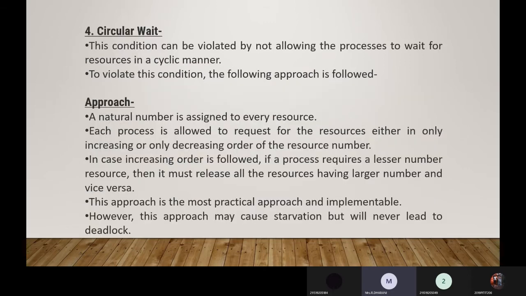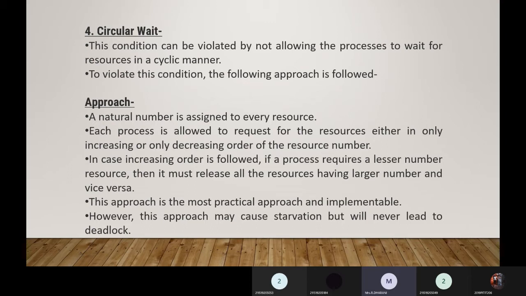Now, circular wait. Let's see what approach we follow for this condition. This condition can be violated by not allowing processes to wait for resources in a cyclic manner. To violate it, the following approach is followed. A natural number is assigned to every resource.